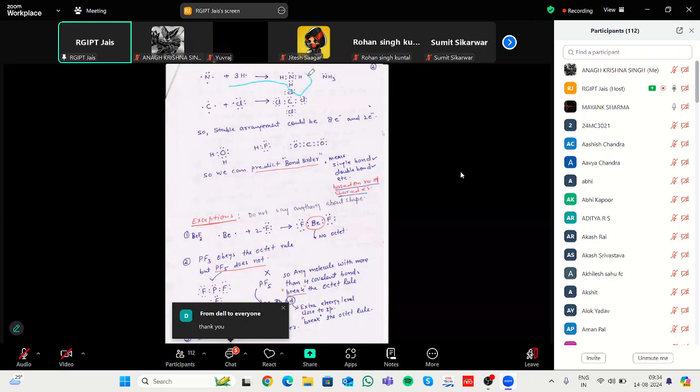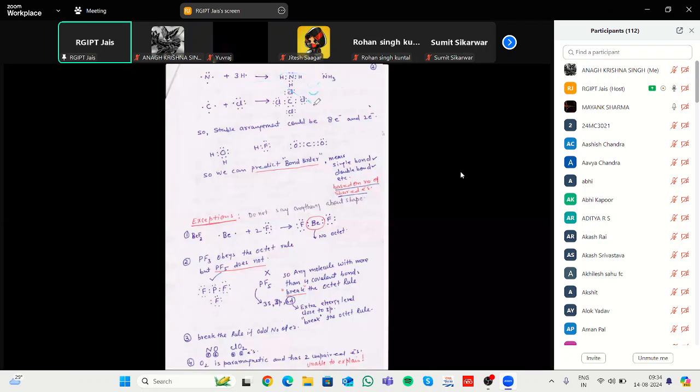In water, two hydrogens participate with one oxygen to complete its octet. That's why the first theory explaining covalent bonding is Lewis theory.